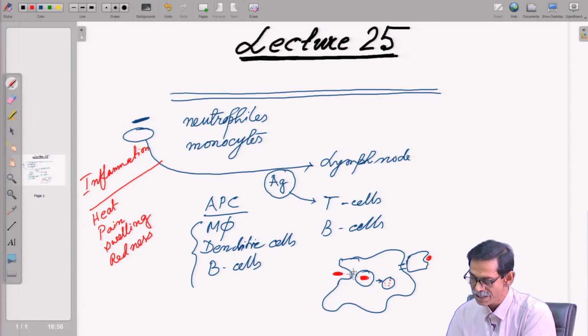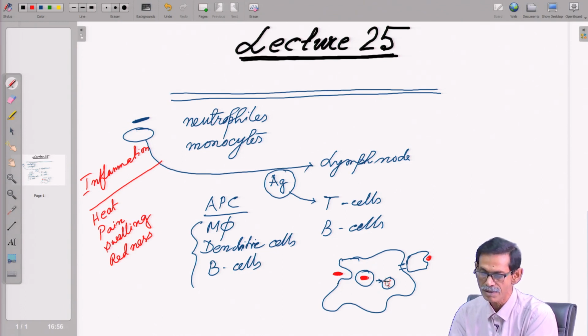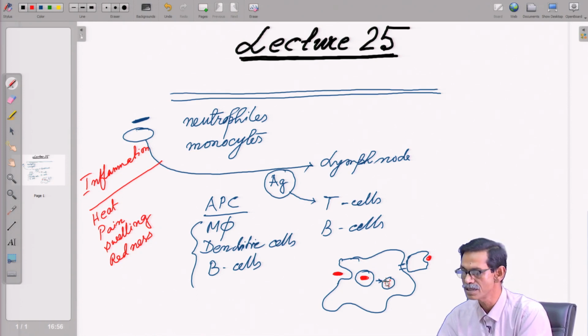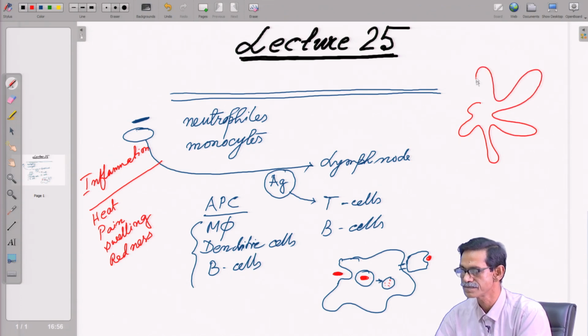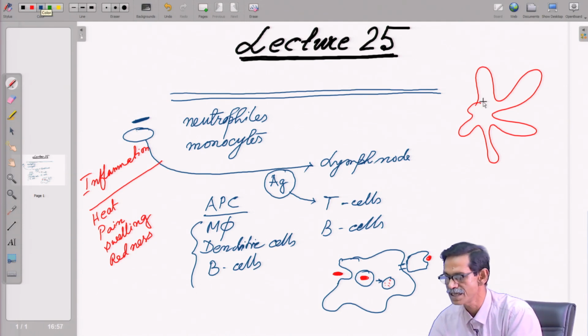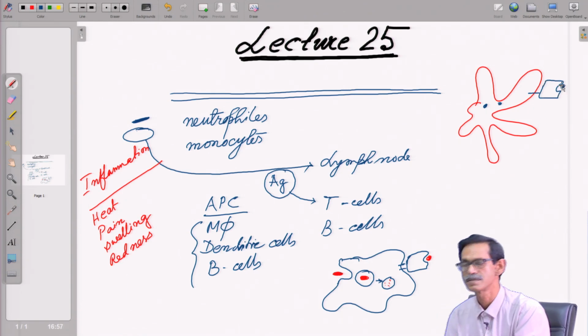So, this is antigen processing in the case of an external pathogen. In the case of an internal or cytosolic pathogen, such as a virus, the dendritic cells are going to take care, and the viral antigen is going to be presented by MHC 1.